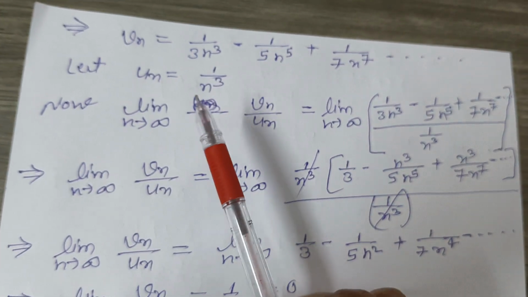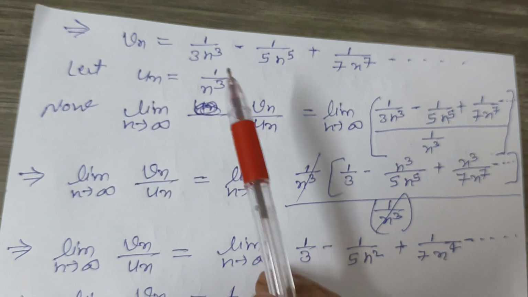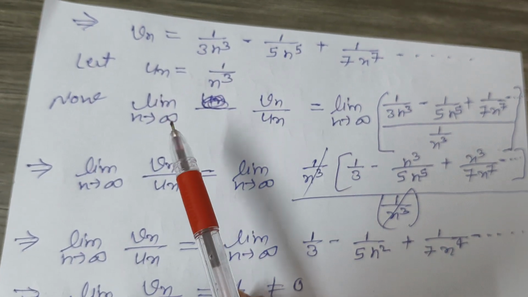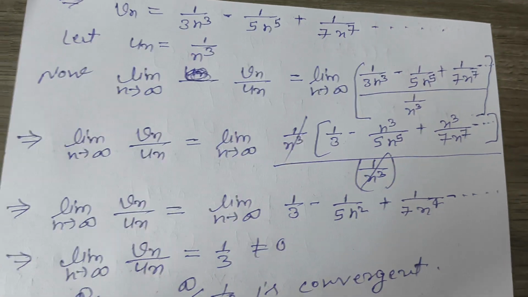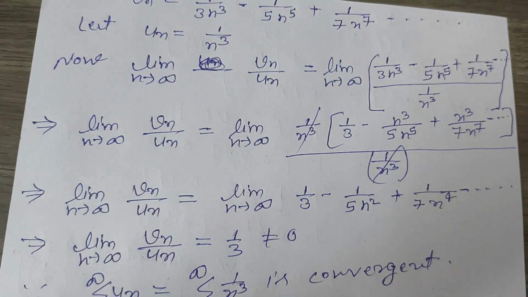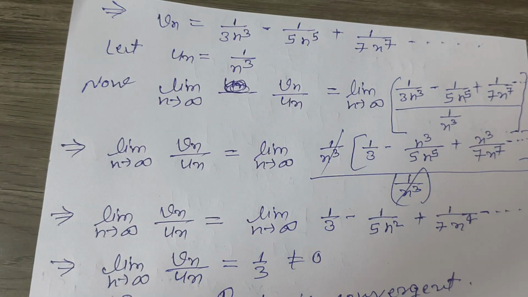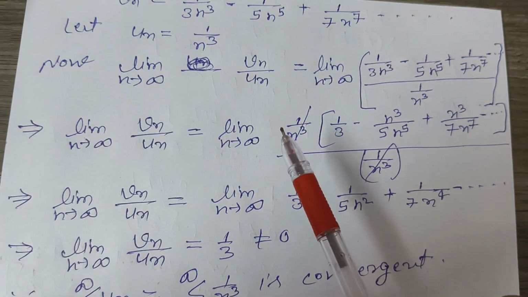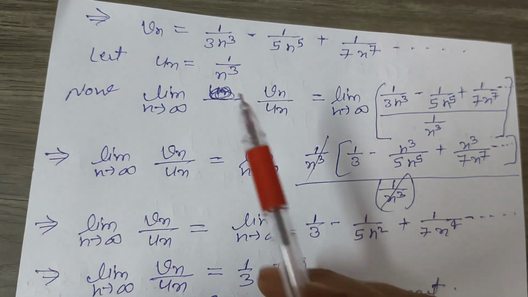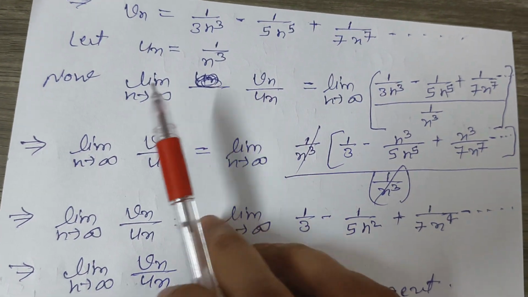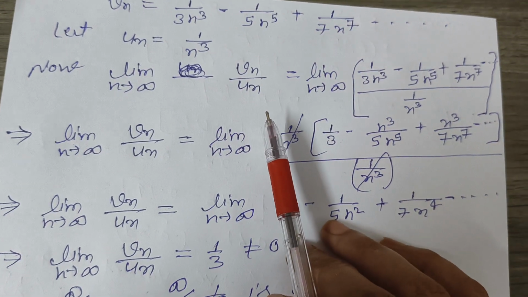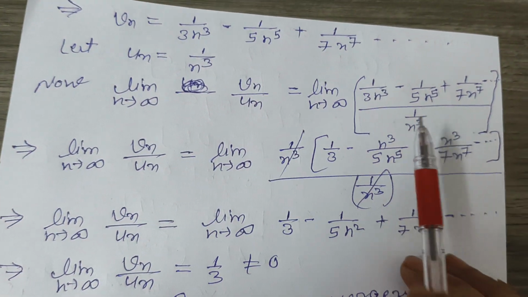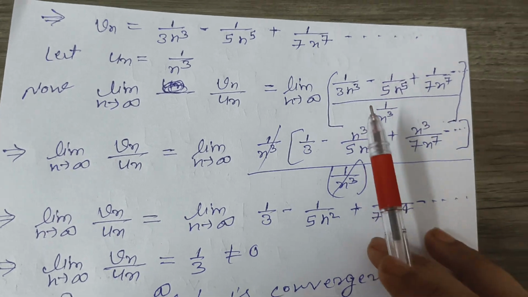Because by the help of this function we easily apply the limit form test, and by limit form test we easily evaluate the convergence of the series. So un equal to 1 upon n cube. Now limit n tends to infinity Vn upon un equal to this,